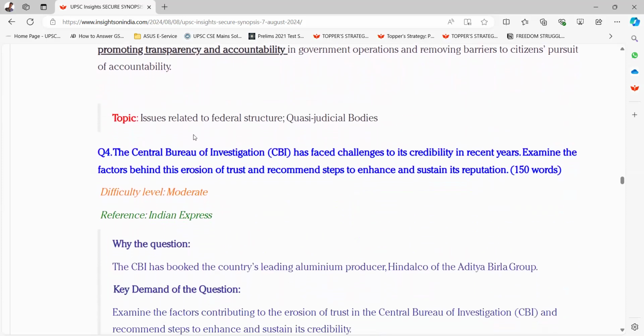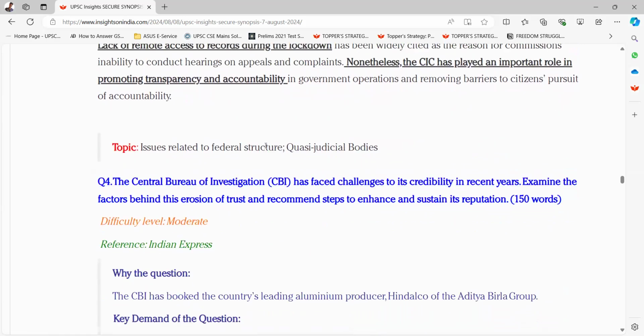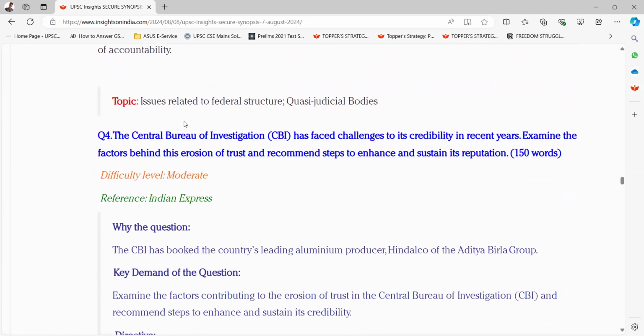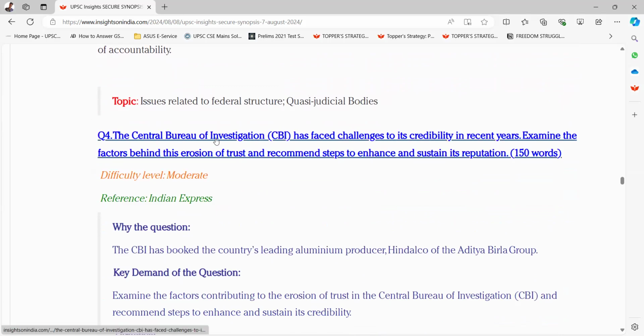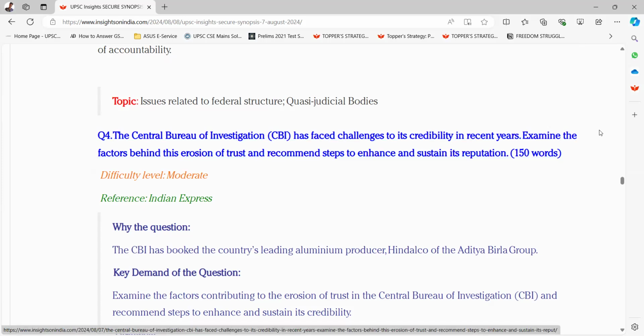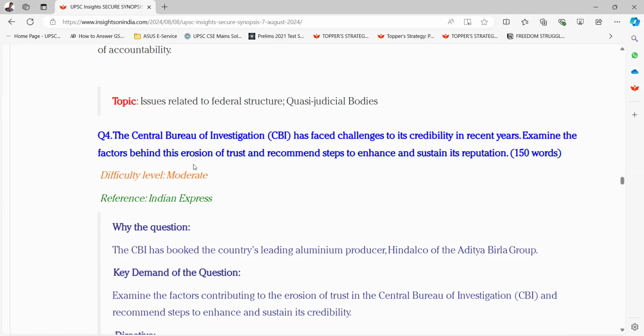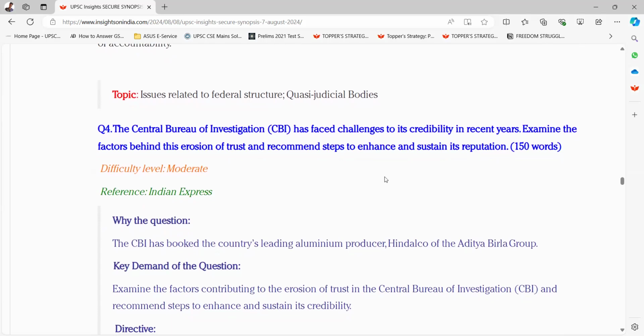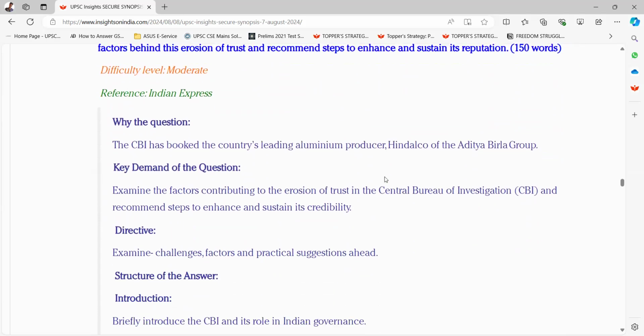Okay. Next topic is issues related to federal structures, quasi-judicial bodies. Fourth question: the Central Bureau of Investigation, CBI, has faced challenges to its credibility in recent years. Examine the factors behind this erosion of trust and recommend steps to enhance and sustain its reputation. Why this question? The CBI has booked the country's leading aluminium producer, Hindalco of the Aditya Birla Group.